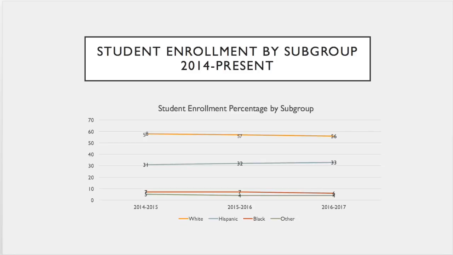Looking at the same graphic, but now looking at the percentage, you see the percentage of white students has gone down a little bit. The percentage of Hispanic students has been going up each year, just ever so slightly. And then the black population is remaining around the same, as well as the other population. And other populations are going to include Asian, Pacific Islander, and those who identify as multiracial. Those would be considered in that other subgroup.